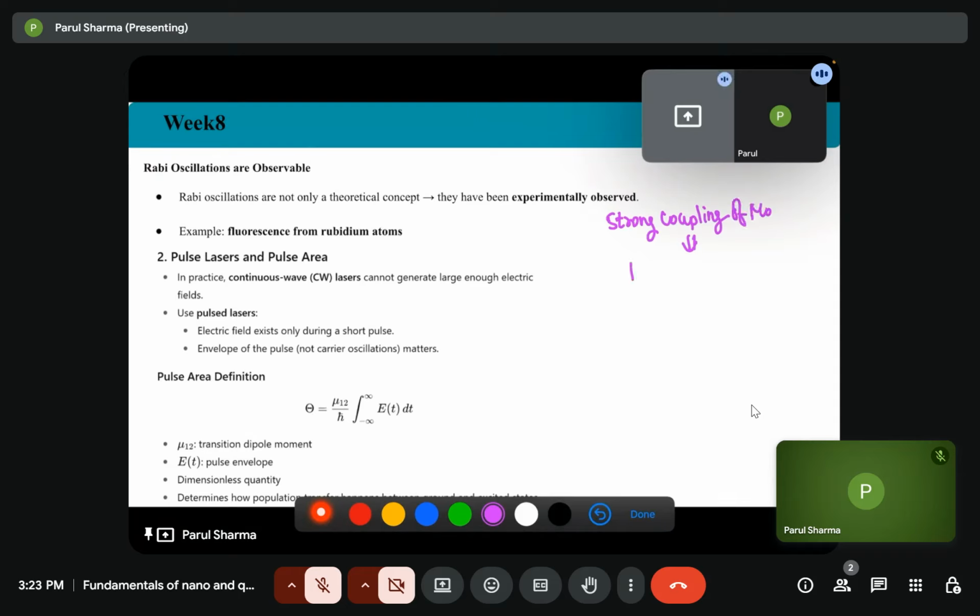of modes, then there is an avoided crossing. How will it look like? These are not these two modes. Suppose this is mode 1, this is mode 2. Then these mode 1 and mode 2 will not cross each other.